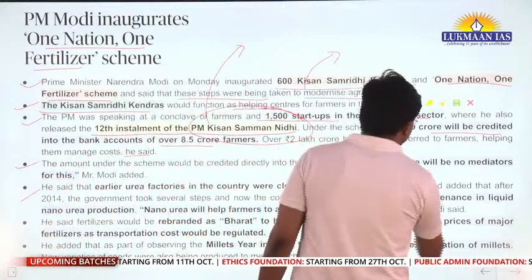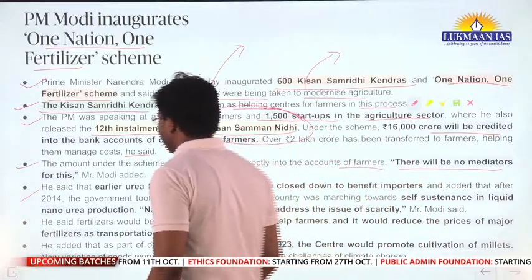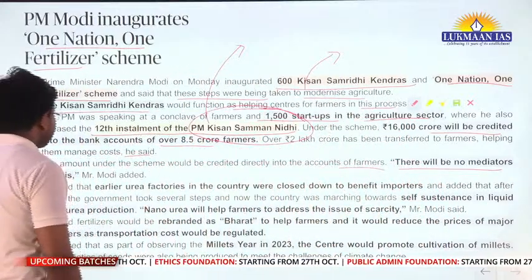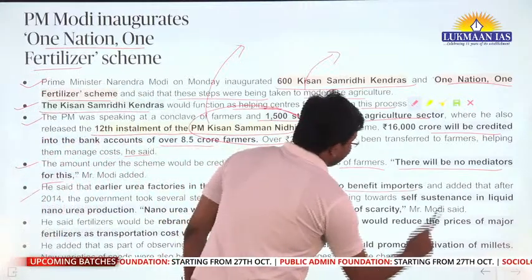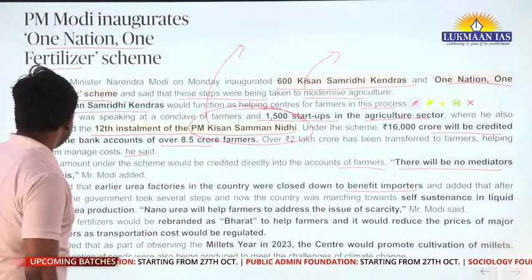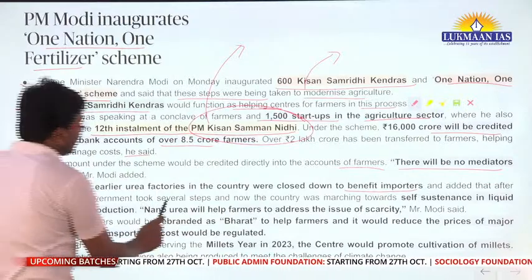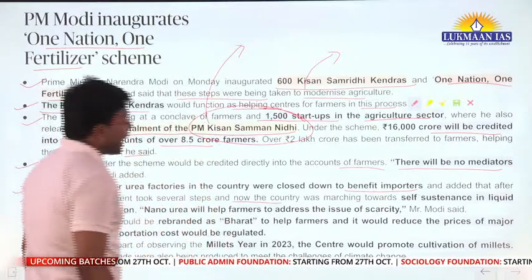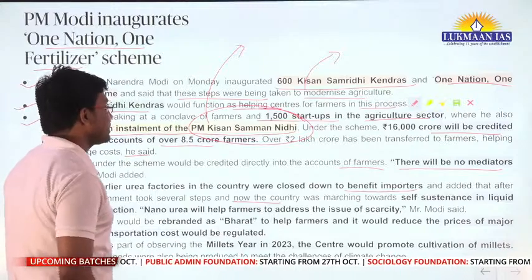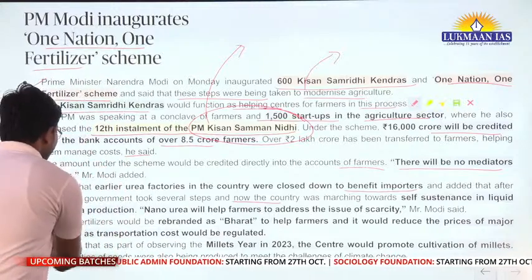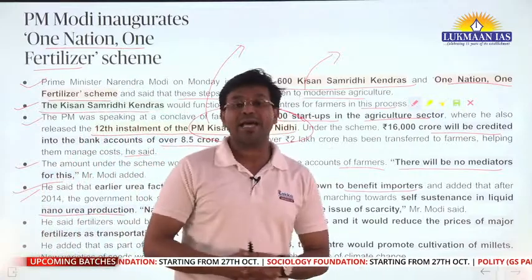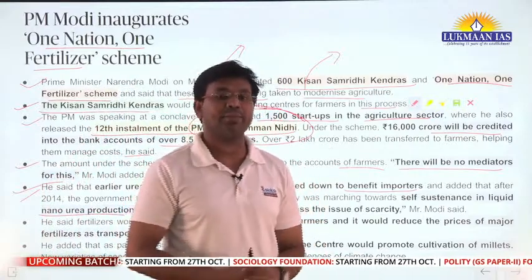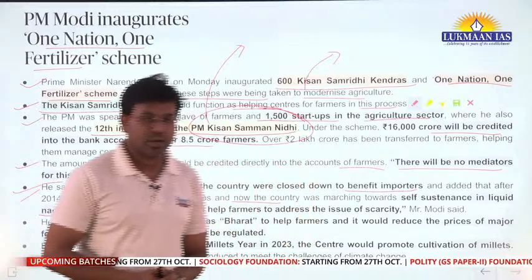Okay, the Prime Minister said there will be no mediator for this. He said that earlier urea factories in the country were closed down to benefit importers, and added that after 2014, the government took several steps and now the country was marching towards self-sustenance in liquid nano urea production. So the Prime Minister was highlighting the steps that were taken by the central government since 2014.